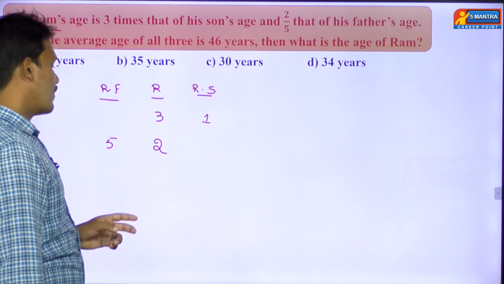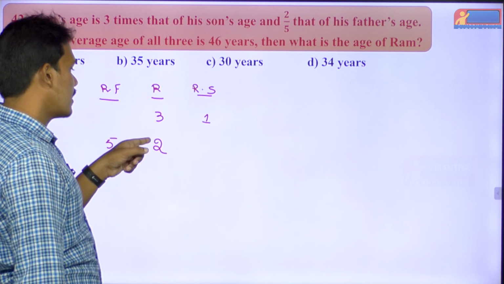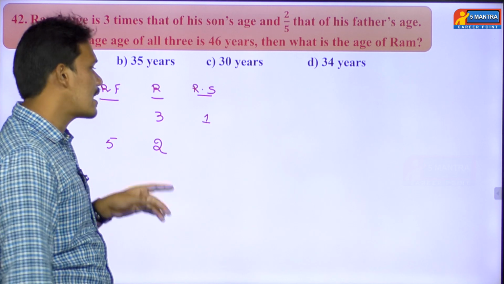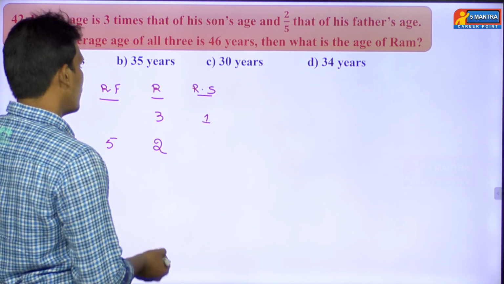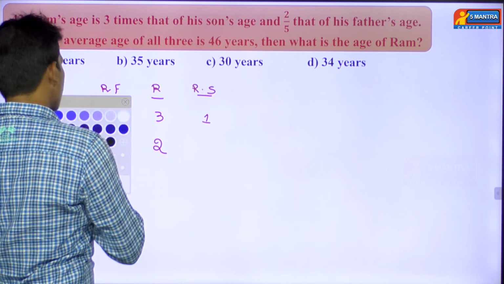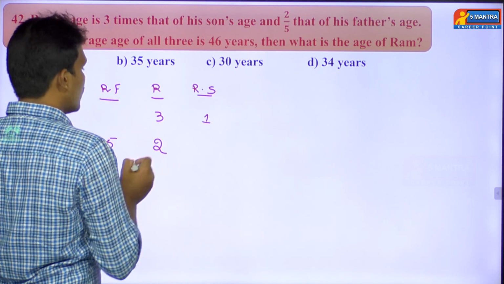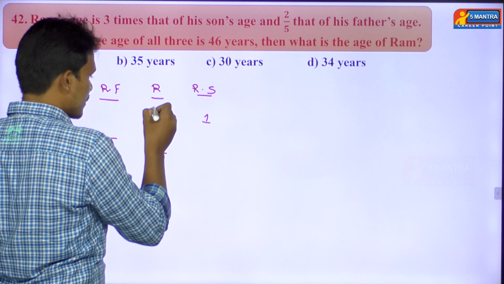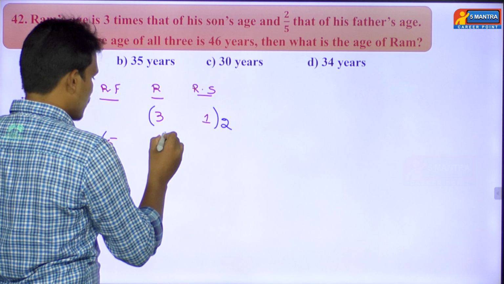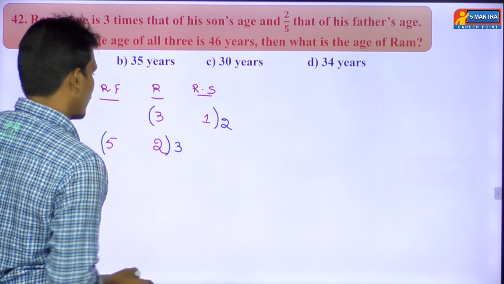Whenever you consider Ram's present age, here we are going to get 2 different parts, which means it's our responsibility to make it a single part. So you get the LCM of 3 and 2. What is the LCM here? 3 and 2 LCM will be 6. So to make this 6, you have to multiply it with how much? 2. And to make this 6, you have to multiply it with how much? 3.